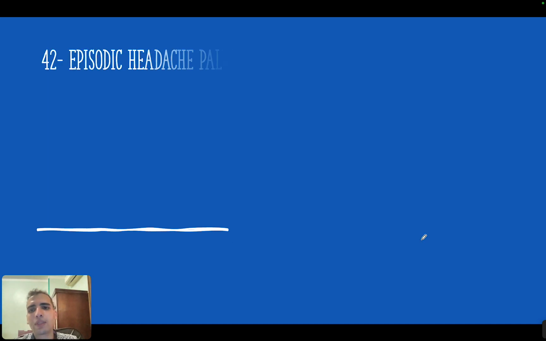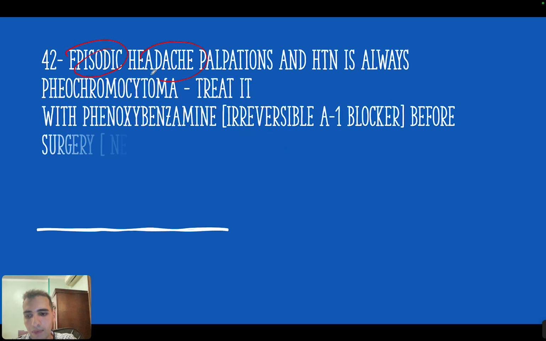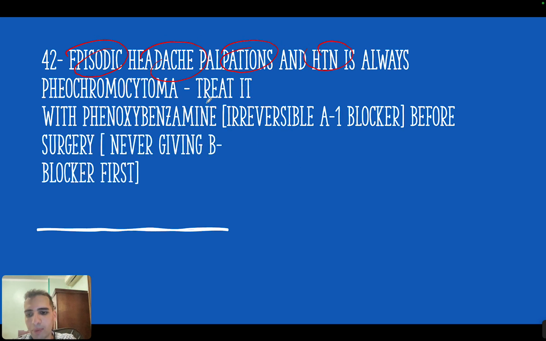Okay. Now whenever you see episodic headache, palpitations, and the hypertension in a person, this is always pheochromocytoma. And you treat pheochromocytoma with phenoxybenzamine, which is an irreversible inhibitor of alpha-1, okay? So it's irreversible alpha-1 blocker, okay?